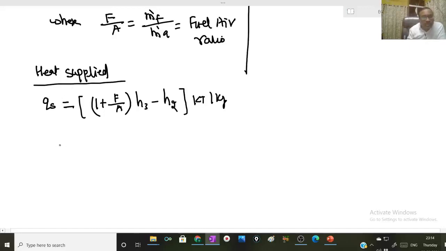Now heat supplied can also be given as fuel air ratio multiplied by calorific value of fuel.